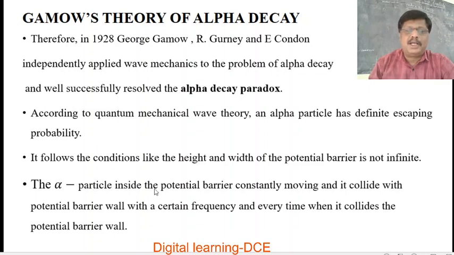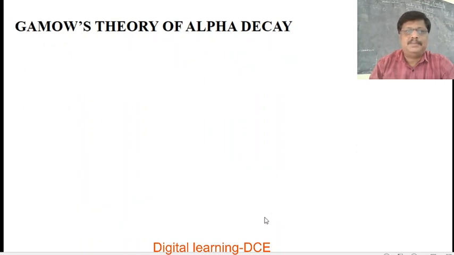The alpha particle inside the potential barrier is constantly moving and collides with the potential barrier wall with a certain high frequency. So, the alpha particle constantly moves back and forth and collides with the potential barrier wall with a certain high frequency, and every time it collides with the potential barrier wall, it has a definite escaping probability.